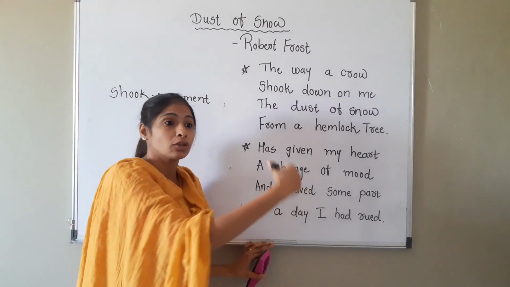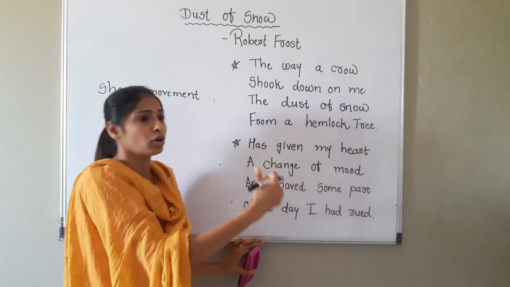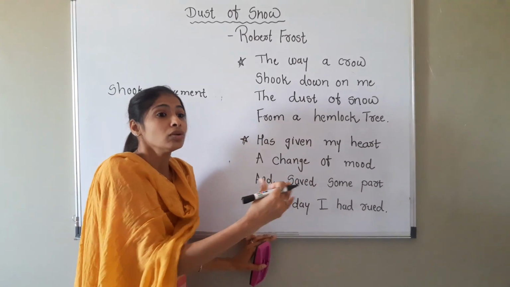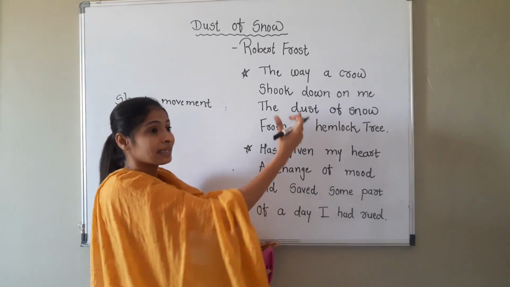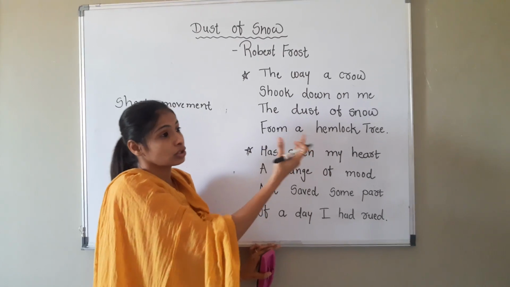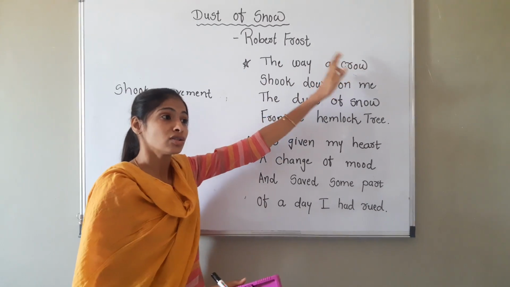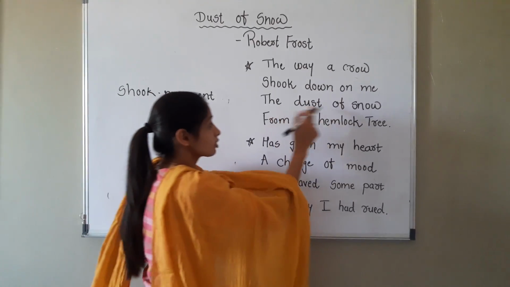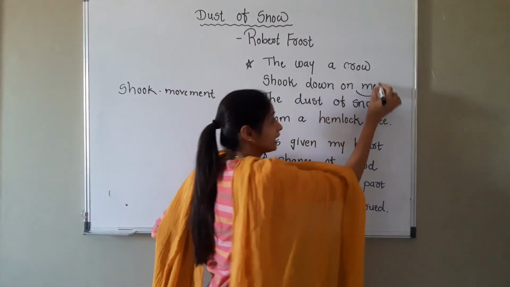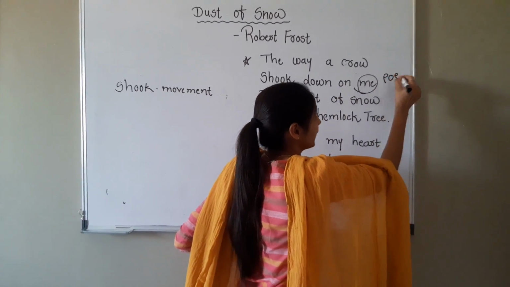Maybe the crow wanted to change the branch. Maybe the crow wanted to just move its wings. What the crow wanted to do, we do not know. But some movement happened by the crow, and because of that movement, the dust of snow fell down on me. Me means who here? The poet.